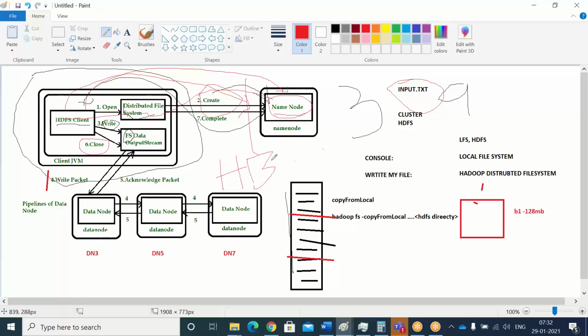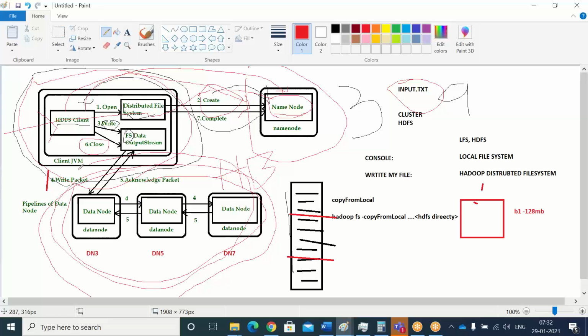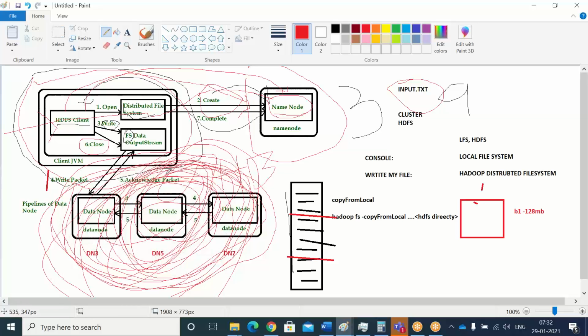Here this is my name node, these are my data nodes. You can imagine this is my edge node concept. In the edge node, in the JVM process it is happening, but this is just like a communicator only. This HDFS client, distributed file system, everything will be applicable for the entire data nodes, right? In the data nodes we are saving the data, in terms of file system, in terms of blocks. This is how write operation will happen.